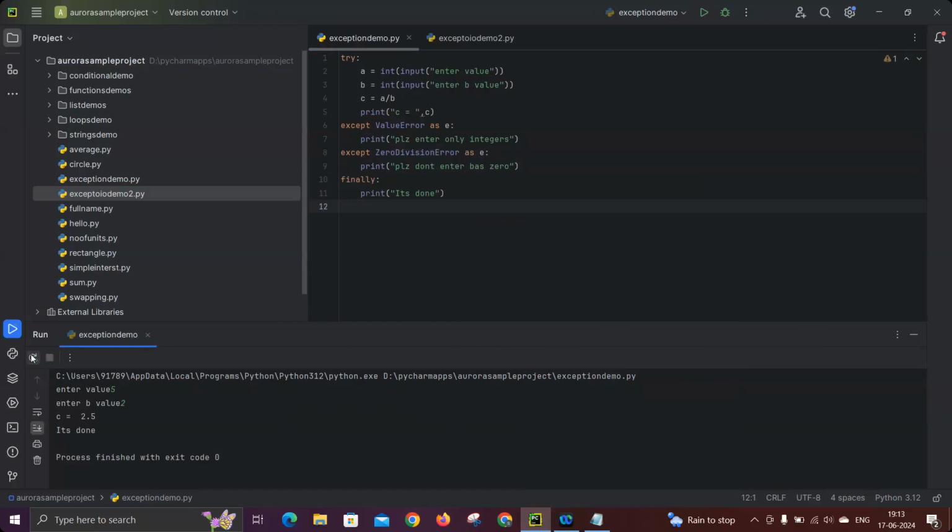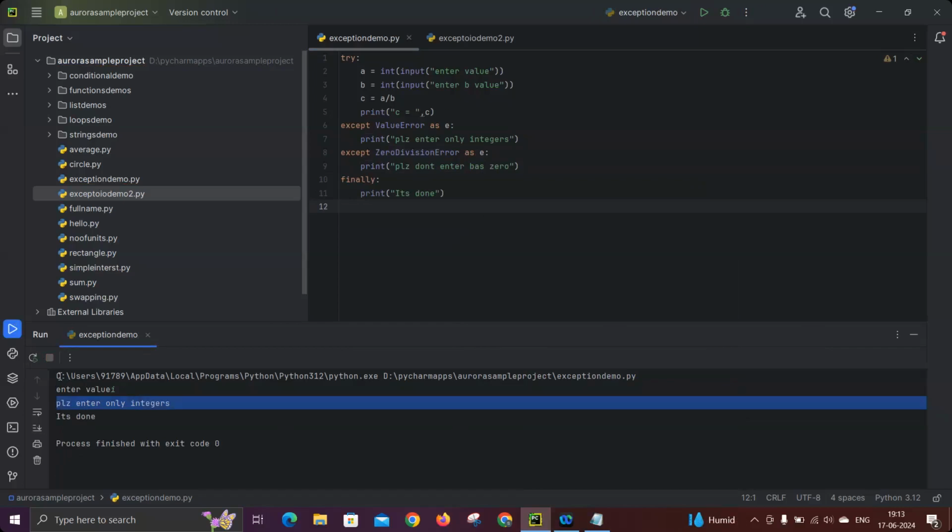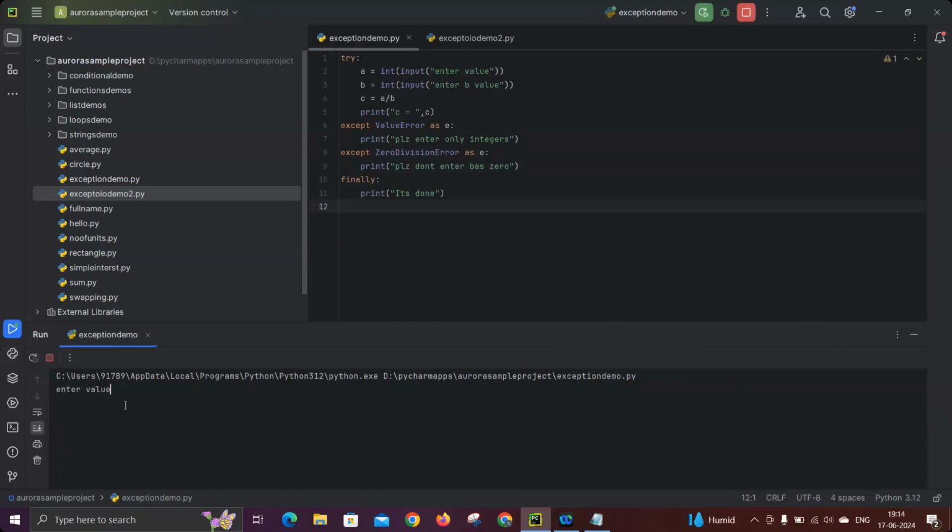If I give an i value, you see please enter only integers, because with the right messages the customer can easily understand what his mistake is. Also you can give 9 and 0. Now you see please don't enter b as 0, see that. So if you want to give your own message, yes, we can do this. This is the approach of exception handling.